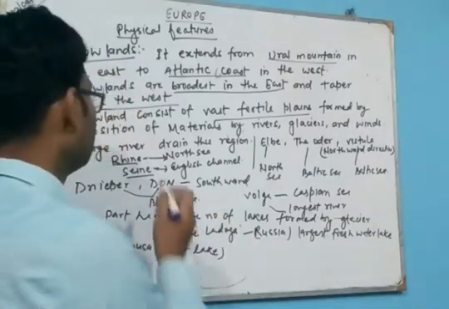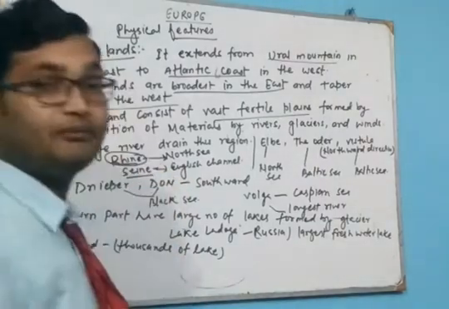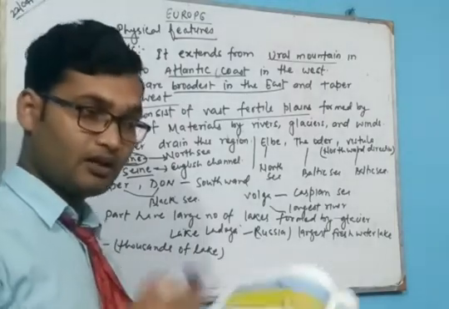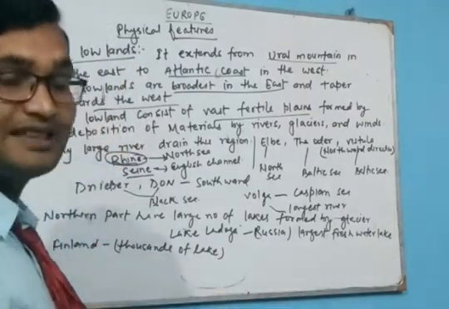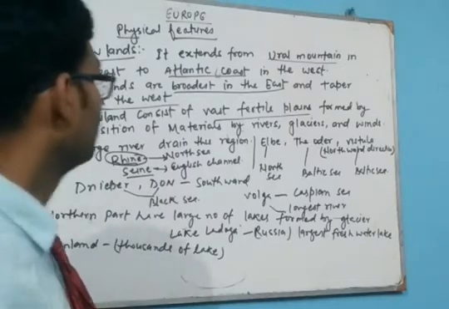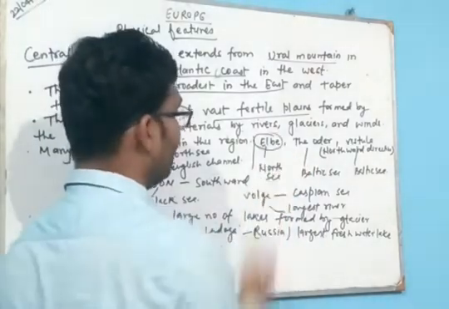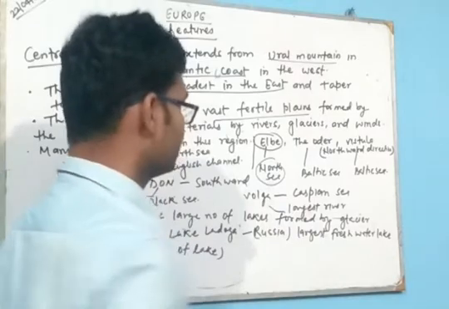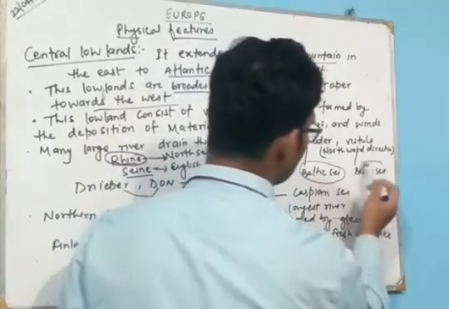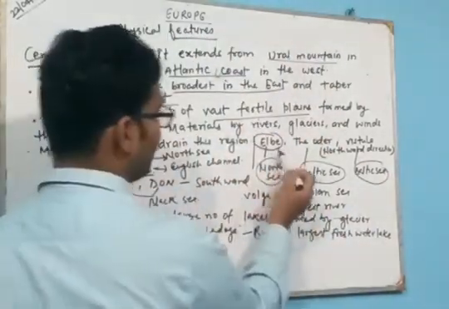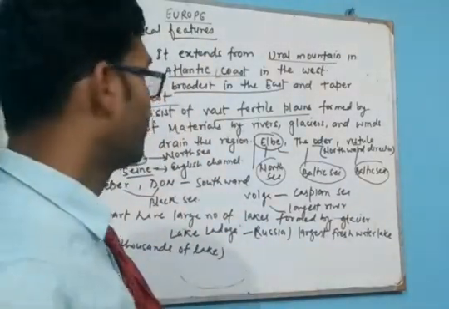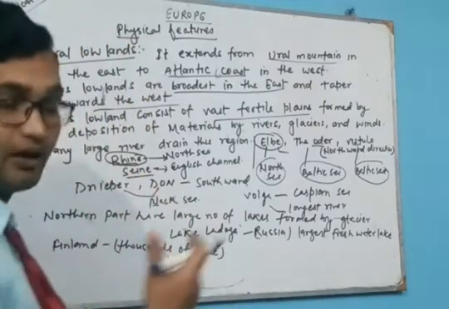The Rhine is known as the busiest river because it is very navigable, and many ships come on this river to travel from one place to another. Some other rivers are the Elbe, which also goes into the North Sea, and the Oder and the Vistula, which go into the Baltic Sea. These rivers move northward.